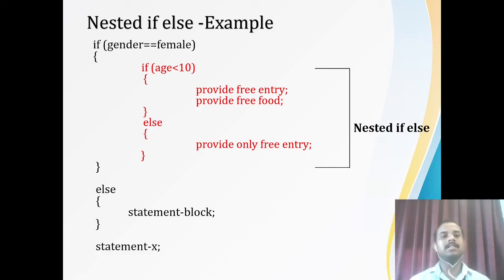because in certain competitive examinations, if the student is female, they need not pay any fees, while coming to the male student, they have to pay the fees. That situation is taken here. For example, if the gender is female, then only it will come here. If the gender is male, then he will come here and have to pay the fees. But if the student is female, then she will be given free entry, and if she is lesser than 10 years, then she will also be provided with free food. Okay.